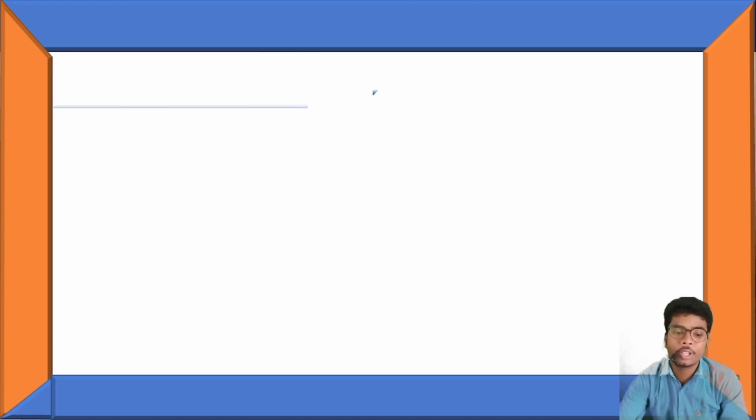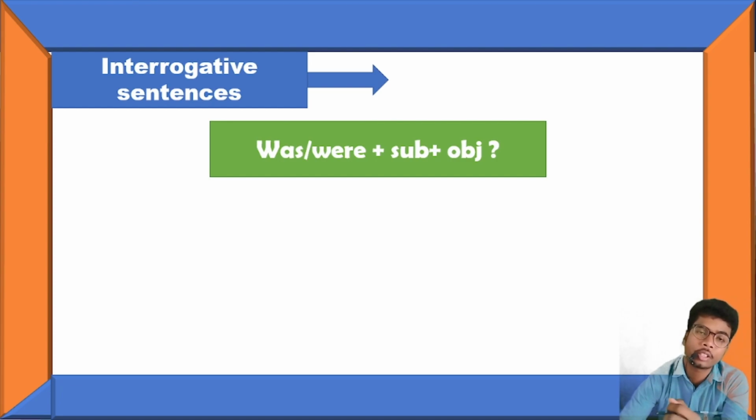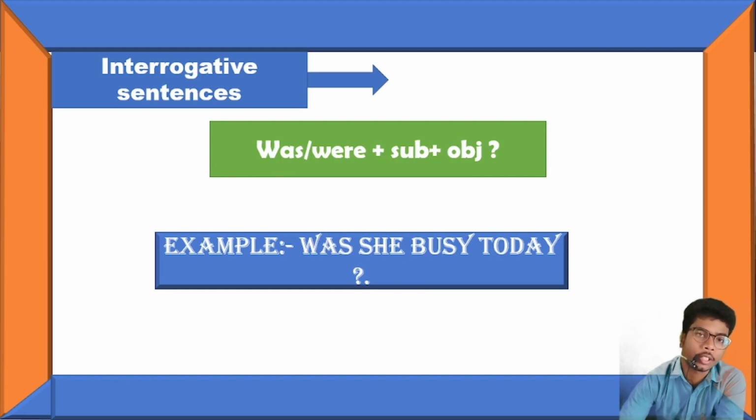And if I talk about the interrogative sentence, we use it when we have to ask someone something, when there is a need to ask or share. First we have to focus on the structure, that is was or were plus subject and object and question mark. So there is one example: Was she busy today? Means क्या वो आज बिजी थी? क्या वो आज व्यस्त थी?